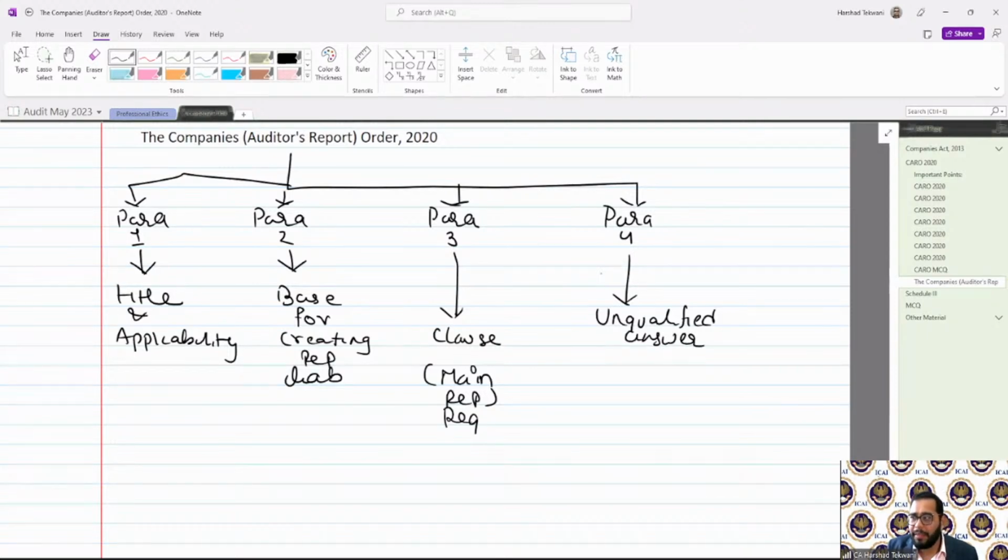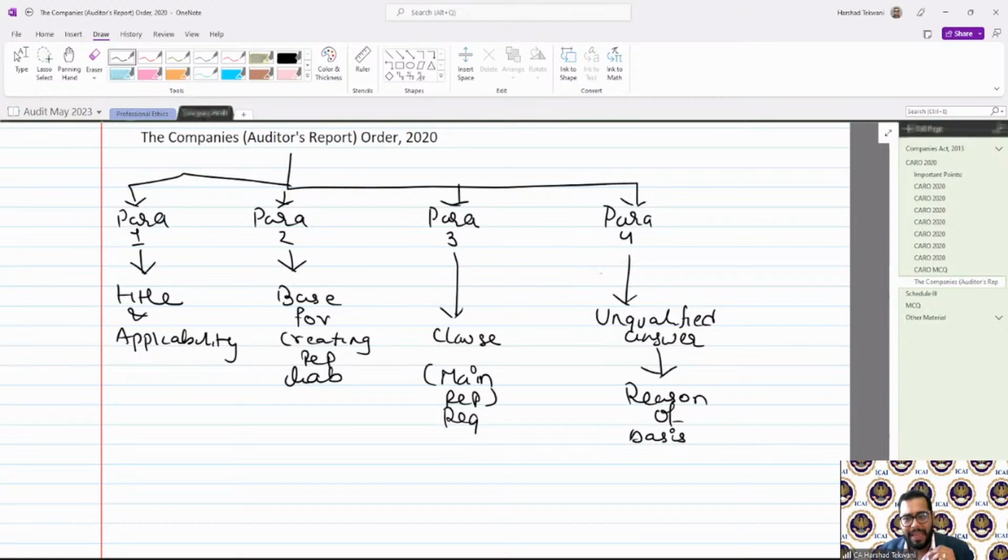It says that whenever there is an unqualified or unfavorable answer to any question, the auditor is also required to provide the reason or basis of the same. The auditor shall report the basis for such unfavorable answer. And where the auditor is unable to express any opinion on any of the matters contained in para 3, he needs to provide the reason why it is not possible for him to provide the opinion.